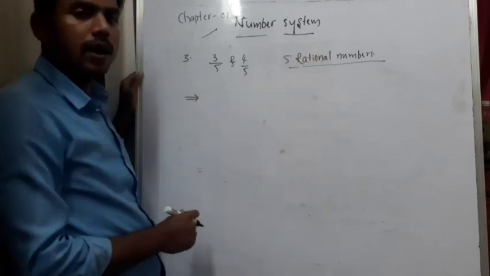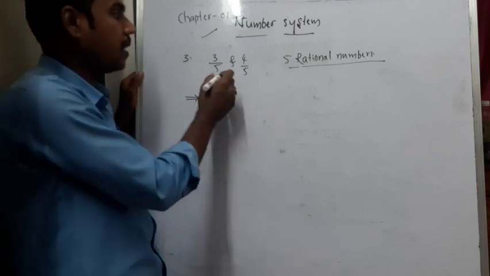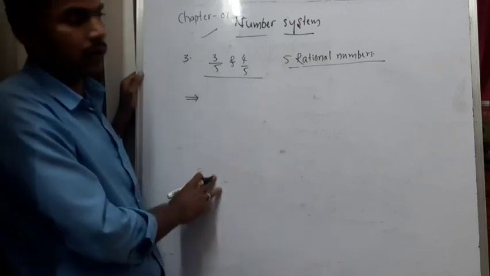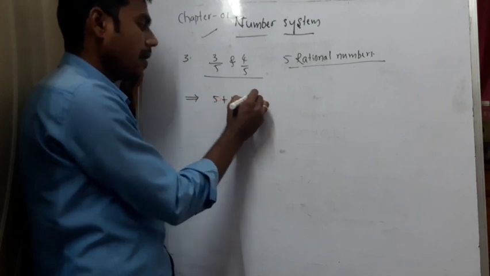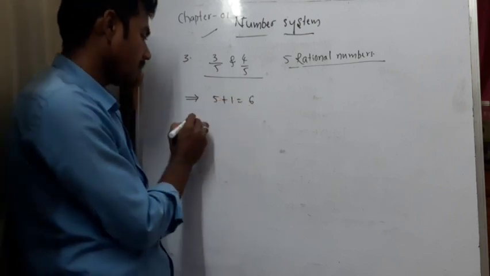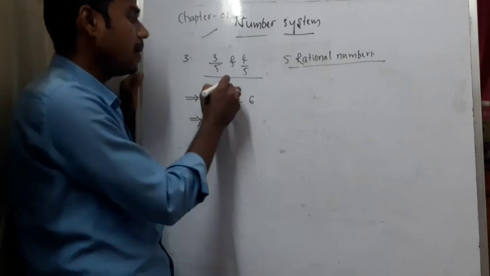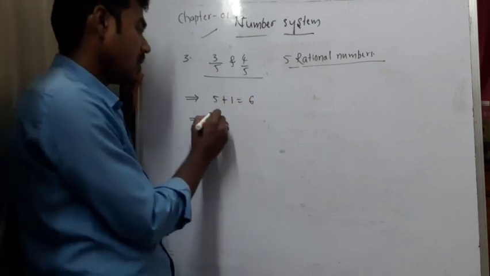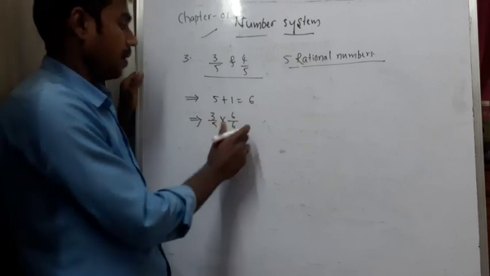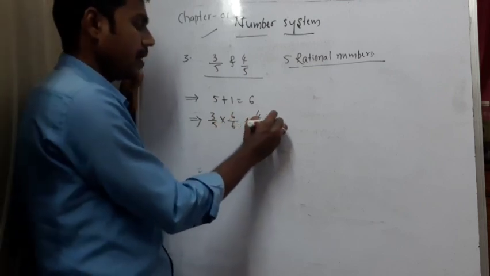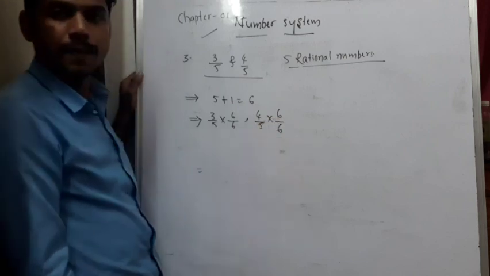How many numbers we need to write? 5 rational numbers between these two rational numbers. Okay. So 5, increase the count by 1. 5 plus 1 is 6. Next, what are we supposed to do? Multiply and divide by this particular number. So 3 by 5 into 6 by 6, and 4 by 5 into 6 by 6.